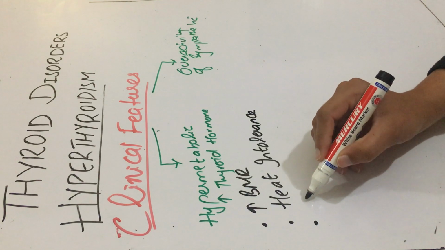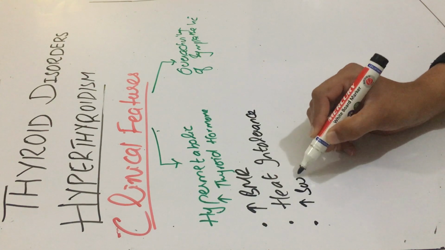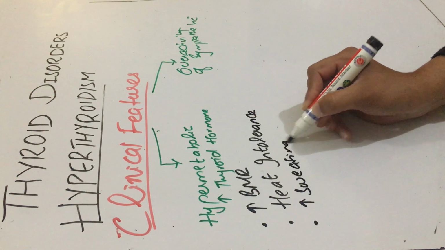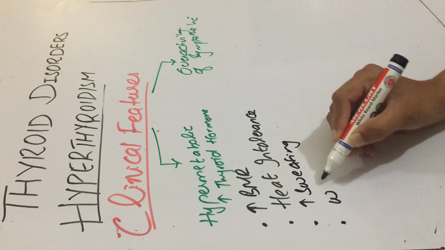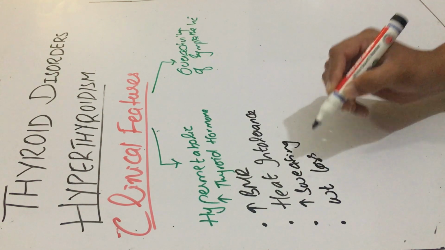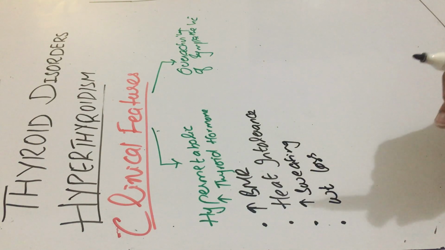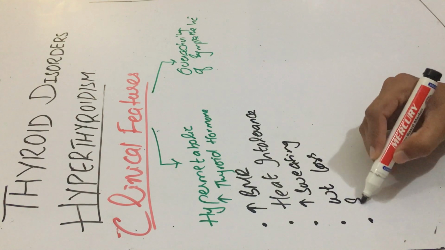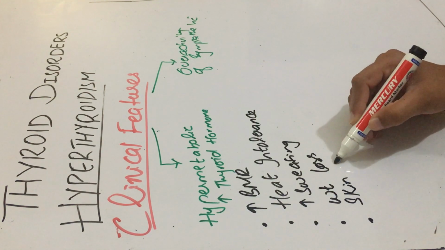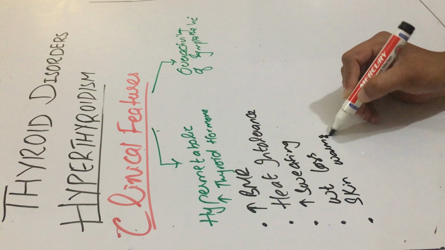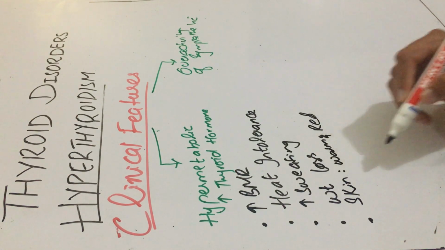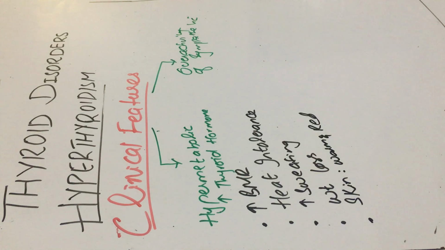Second, these patients would have increased sweating. They would suffer from weight loss in spite of increased appetite. This weight loss is actually due to increased catabolism. Their skin would be warm and red, flushing. This is due to increased peripheral blood flow, to get rid of the increased heat energy which is being produced in the body due to increased metabolism.